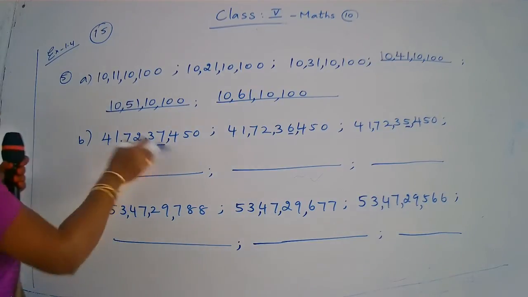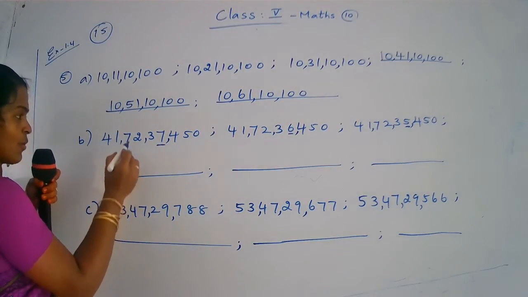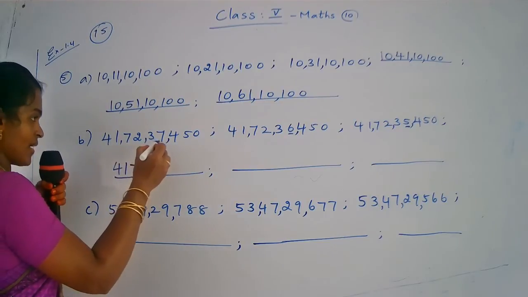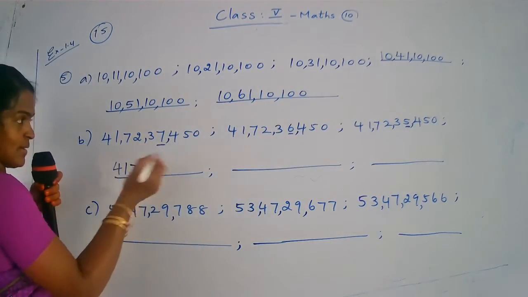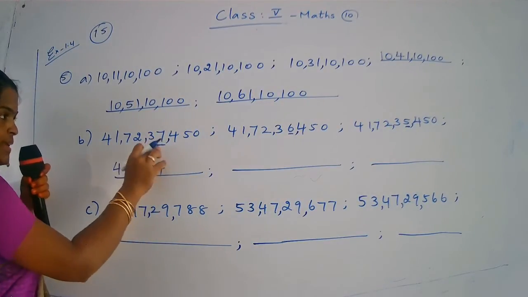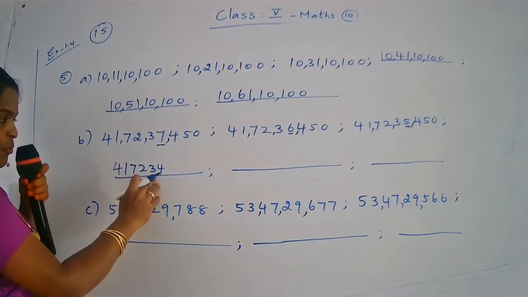Now you say what is the next number? Same crore. 41 crore. 72 lakh. Here 37. Here 36. 35. So next 1,000 period is 34. Okay. 37, 36, 35, 34. Okay.